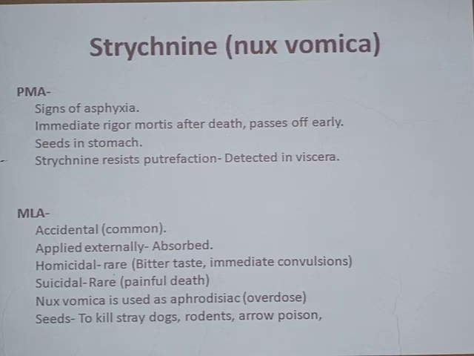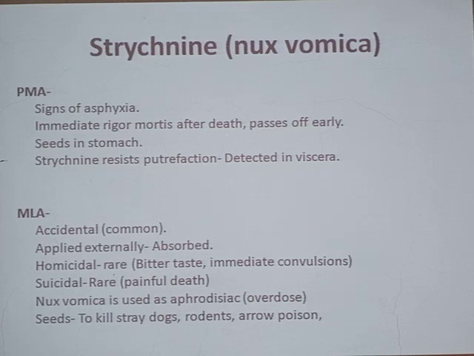We have seen rigor mortis in the early signs of death. So what are the variations of rigor mortis? Rigor mortis will appear early and will pass off early, because all the muscles have been badly exhausted by recurring convulsions. If the patient is having convulsions just before death, rigor mortis will appear early and pass off early.